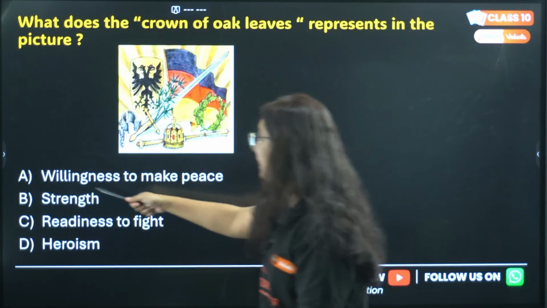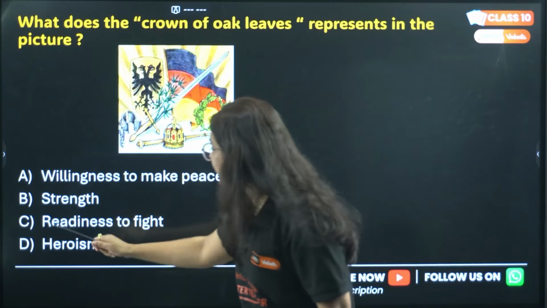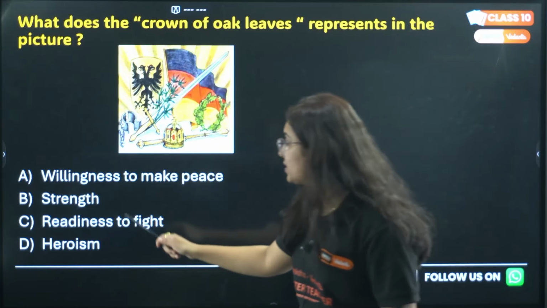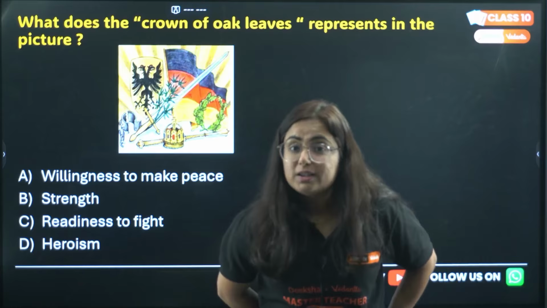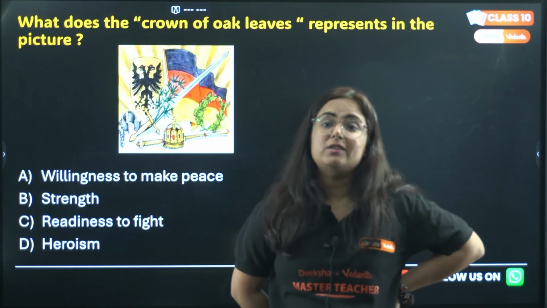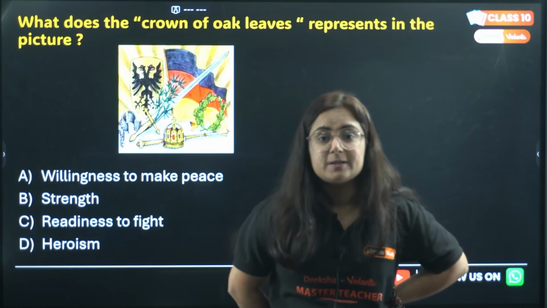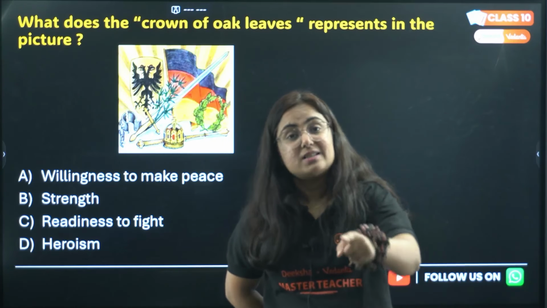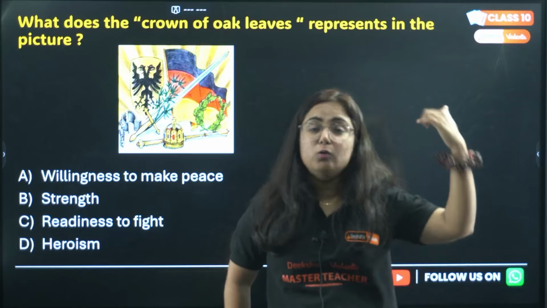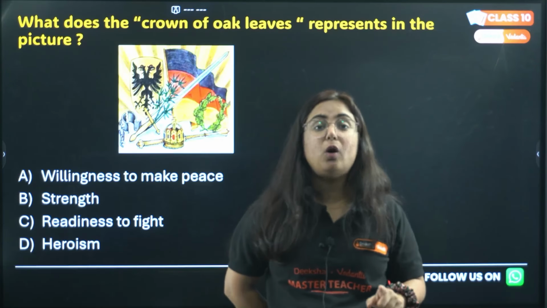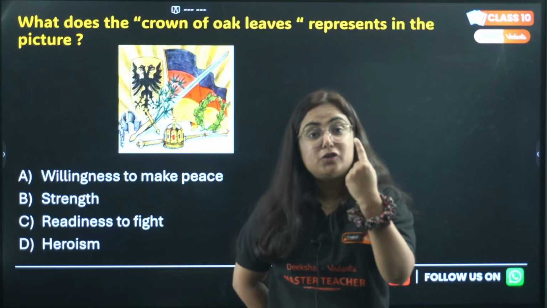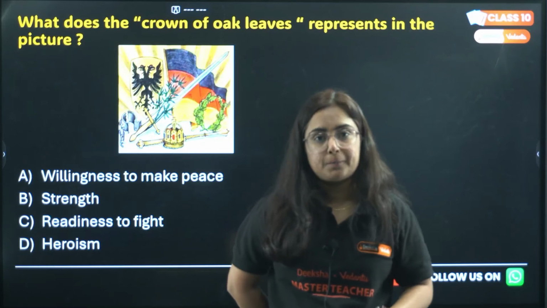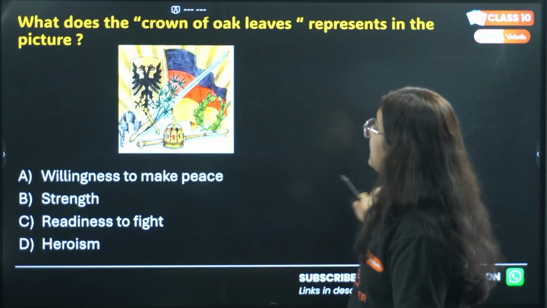Option A, willingness to make peace. Option B, strength. Option C, readiness to fight. Or option D, heroism. What does the crown of oak leaves represent? So my dear students, it represents heroism. The crown of oak leaves represents heroism, because this is also seen in the picture of Germania, that she is wearing it. Get it? So, next one.